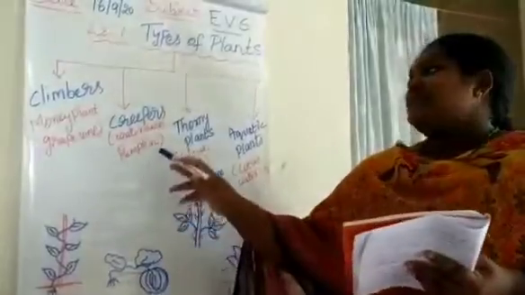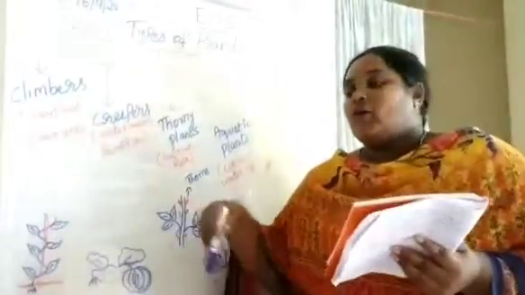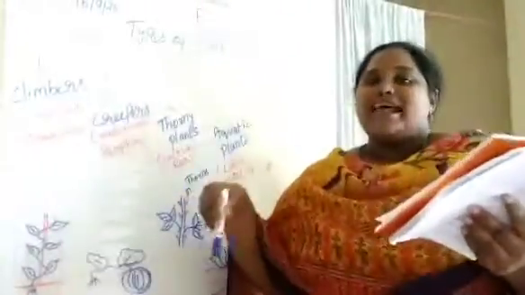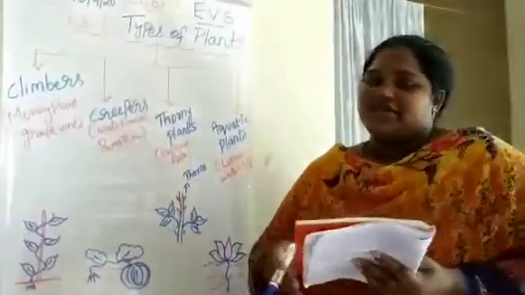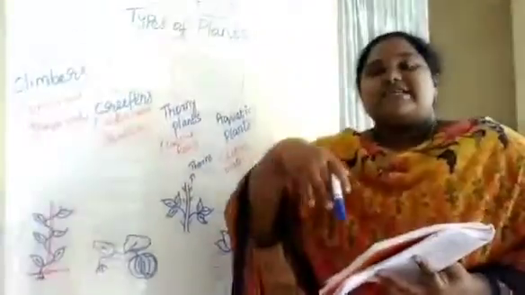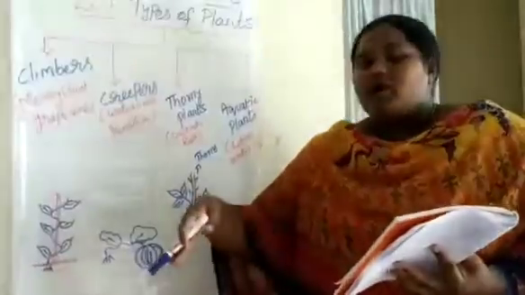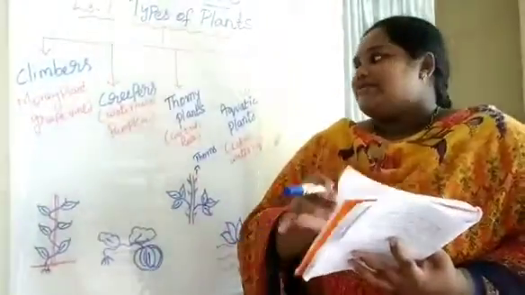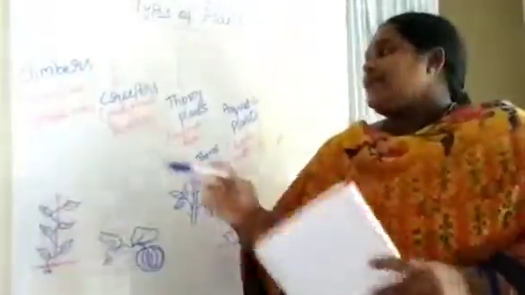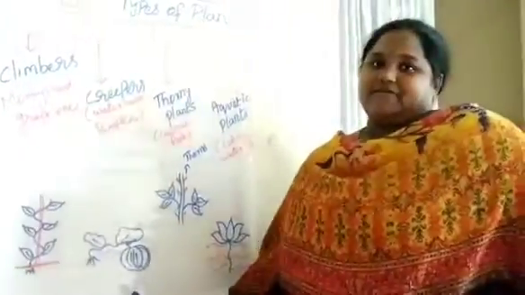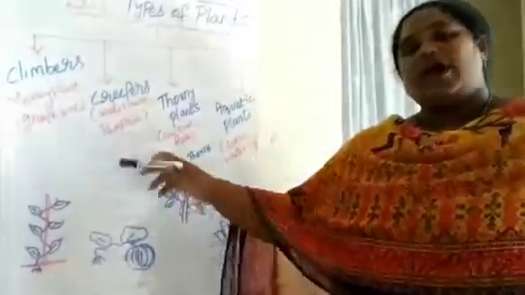And next one is creepers. So creepers will grow along the ground. So some plants spread on the ground. They have weak stems and they don't take any support to grow. So they go along the ground and they will grow. So this creepers example is watermelon and pumpkin. Watermelon and pumpkin. They grow along the ground.